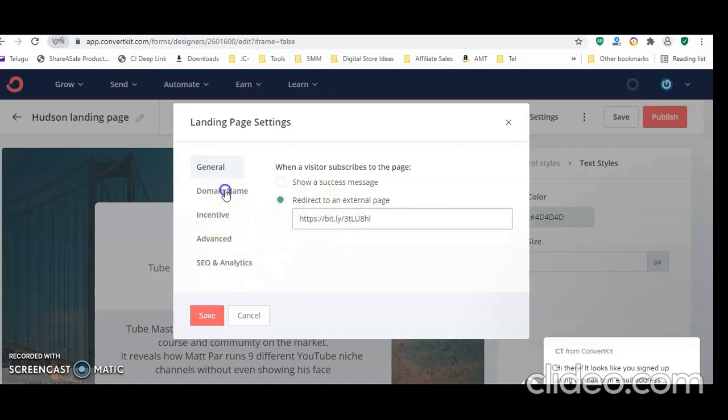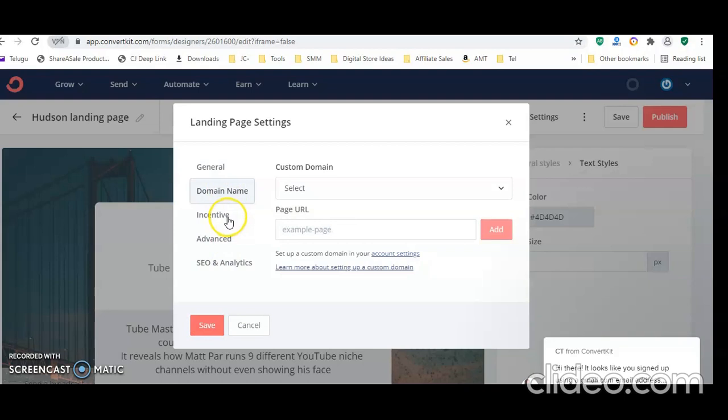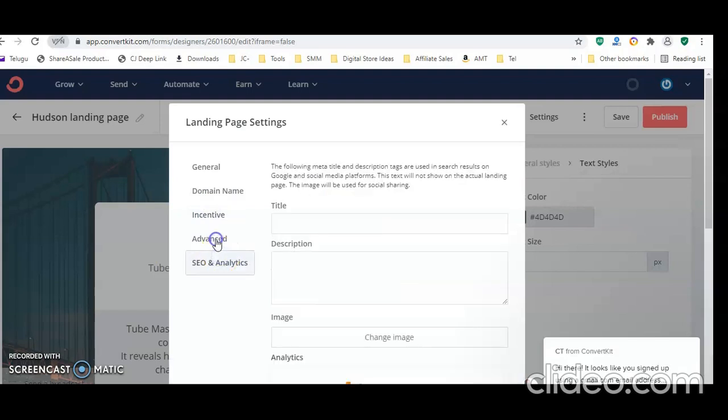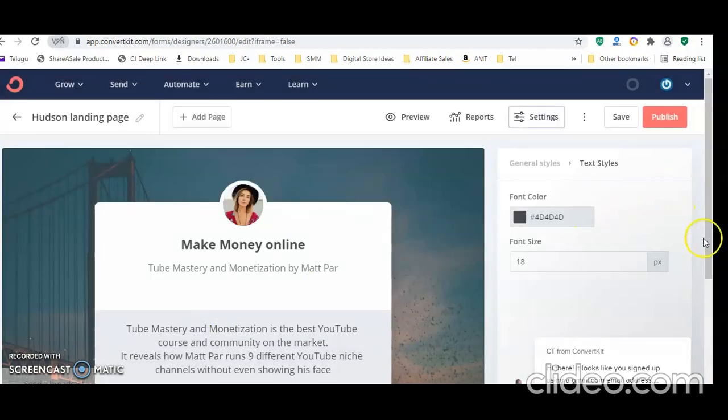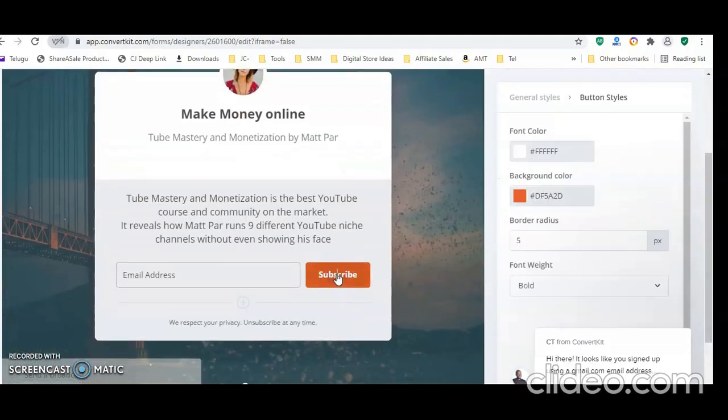After placing it, you can see the other options. For example, if you are using any other custom domain, you can place this URL here. If you want to give all the details, you can, otherwise not required. This is the mandatory thing: you need to place your affiliate link in the redirect to external page, so that once they click on the subscribe button, it will take them to the landing page of that particular product. I'm just saving this, and you can change this also.